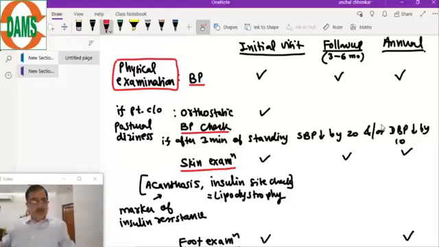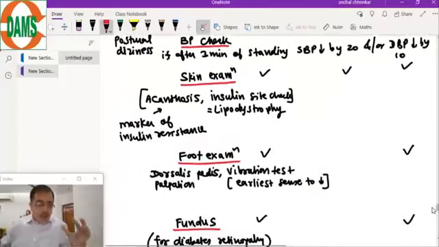Glycomet is metformin. Remember, Glycomet is metformin, so that reduces the B12 absorption. These are all practical questions. If you look at the last 3 years of exams, especially AIIMS, they give at least one question on a diabetes patient, an actual clinical patient coming to their OPD.